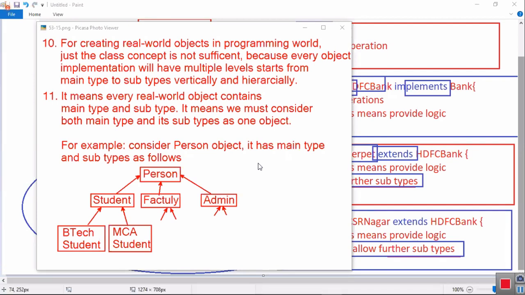I want to develop one program. What do I require? Classes. If that program is representing one business, then in that business we have a main type and subtypes. How can I implement them? That is my concept.